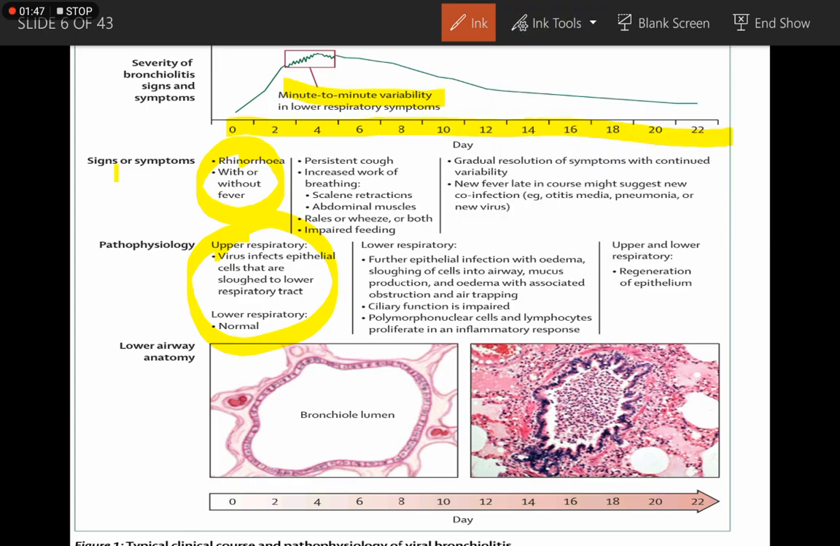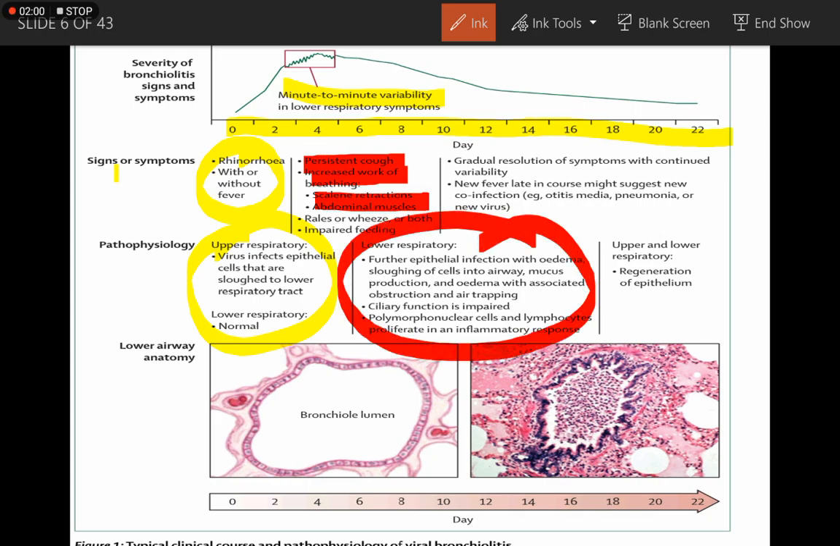What happens next is there will be persistent cough, increased work of breathing, scalene retractions, abdominal muscle retractions, and a wheeze or both, and impaired feeding, which is mainly due to the lower respiratory tract infection, because of the sloughing of cells into the airways, mucus production, and edema with associated obstruction and air trapping. The ciliary function is impaired, and polymorphonuclear cells and lymphocytes proliferate in an inflammatory response. Gradually, there will be resolution.